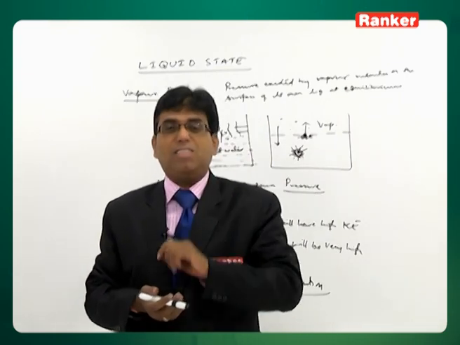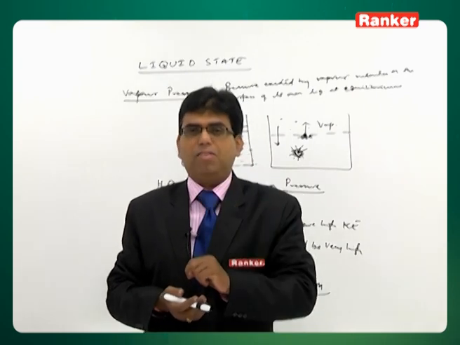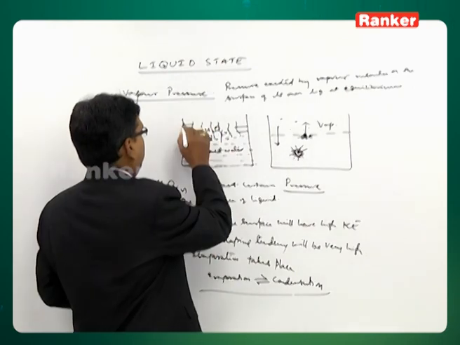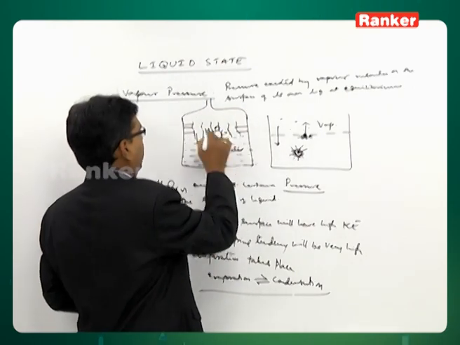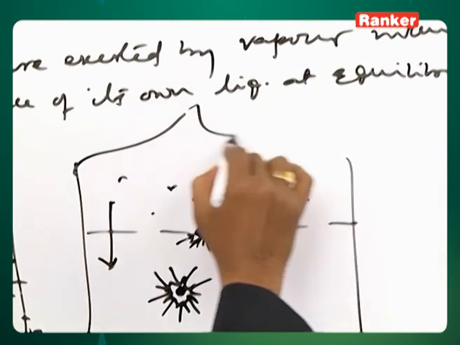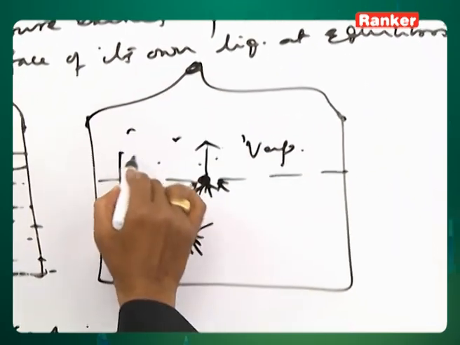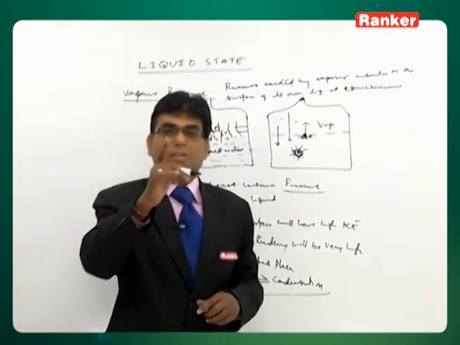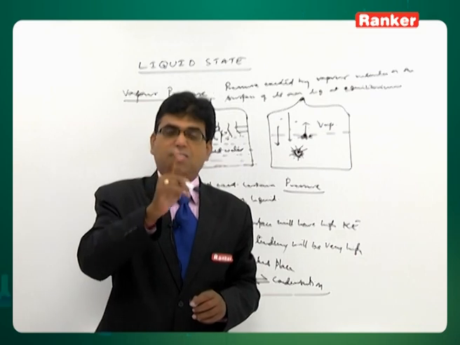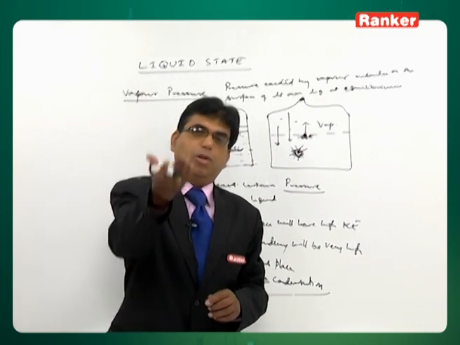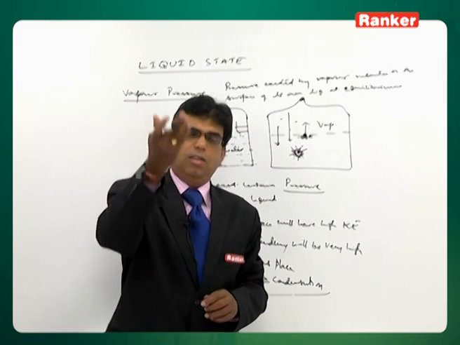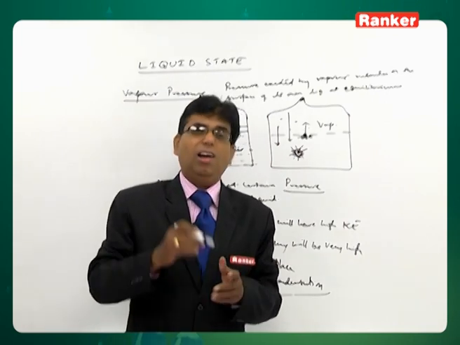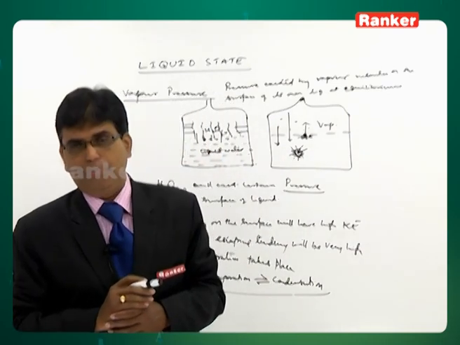If it is an open vessel, the evaporation is a continuous process. But if it is a closed vessel, for equilibrium to be achieved, then the condensation also takes place. But if it is an open vessel, it is always only the escaping tendency, that is, liquid converts into vapor, but vapor will not convert into liquid at the given condition.